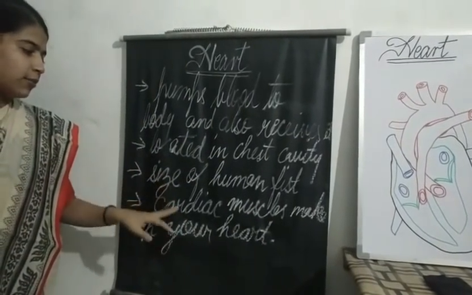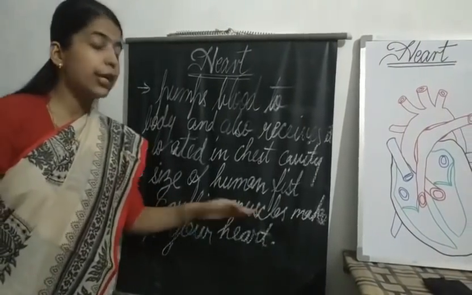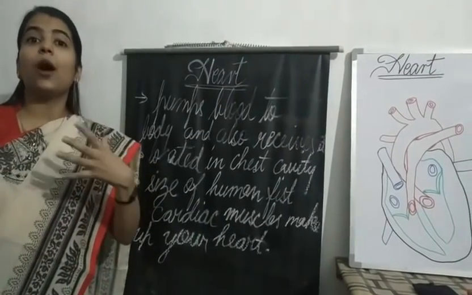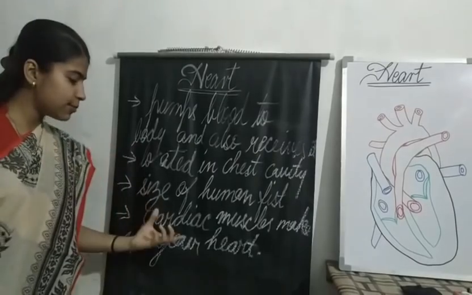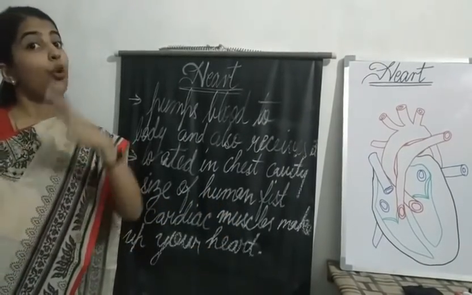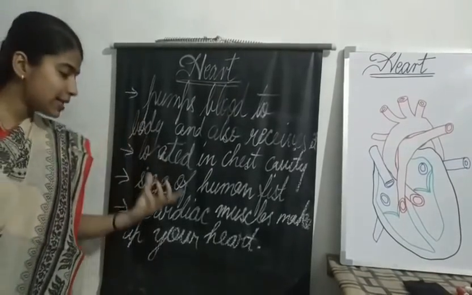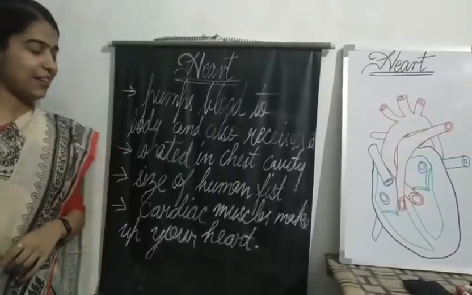What is the use of these cardiac muscles? Your heart is made up of cardiac muscles and these muscles allow the heart to pump the blood to all the parts of your body and it continuously beats. That is the magic of the cardiac muscles that make up your heart.